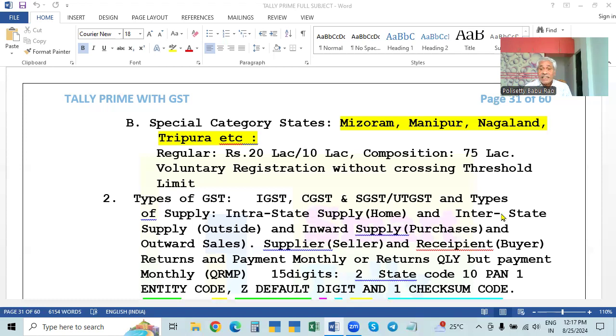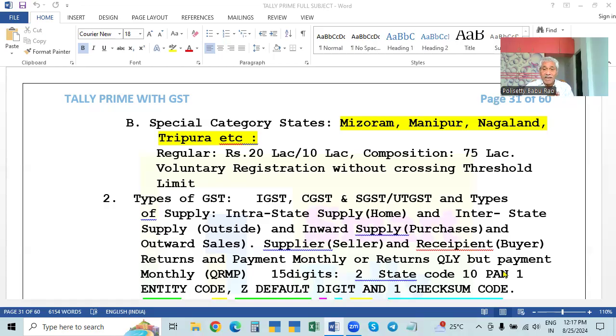Then it is called interstate supply, that is, outside interstate supply. So the supply is divided into two. One is intrastate supply. That means the supplier and the buyer, that is, the seller and the buyer, the supplier and recipient, both are in the same state. That is outward supply and inward supply. Both are in the same state. It is called intrastate supply or home supply.